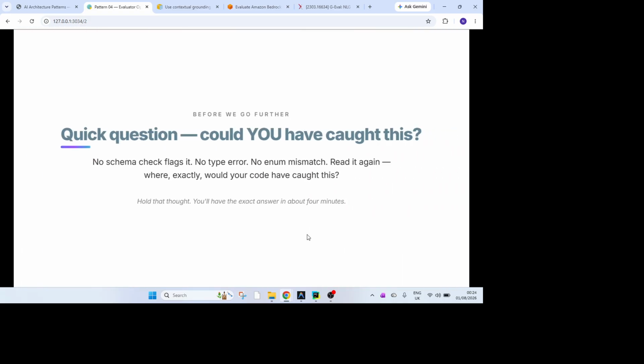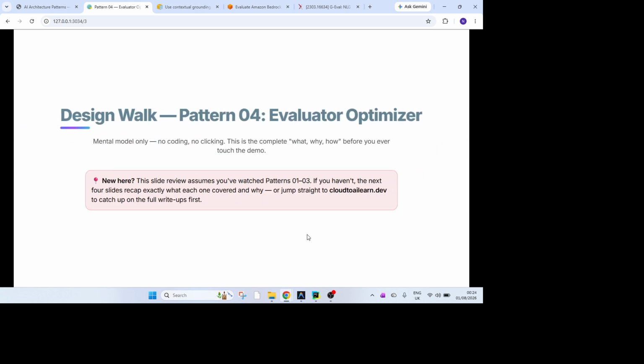Quick question before we go any further. Could you have caught that? Not with a type checker, not with an enum, not with any tool this series has built so far. Genuinely, where would your code have caught it? Hold that thought. You will have the exact answer in a few minutes.